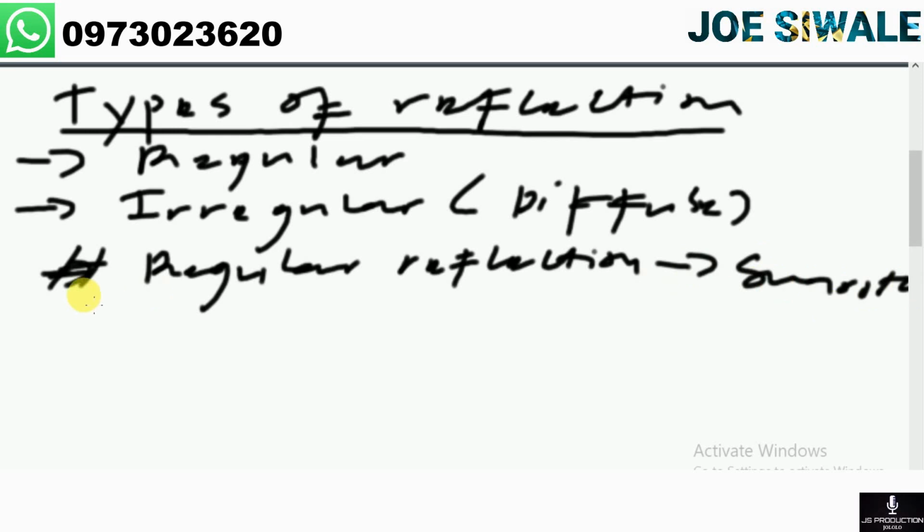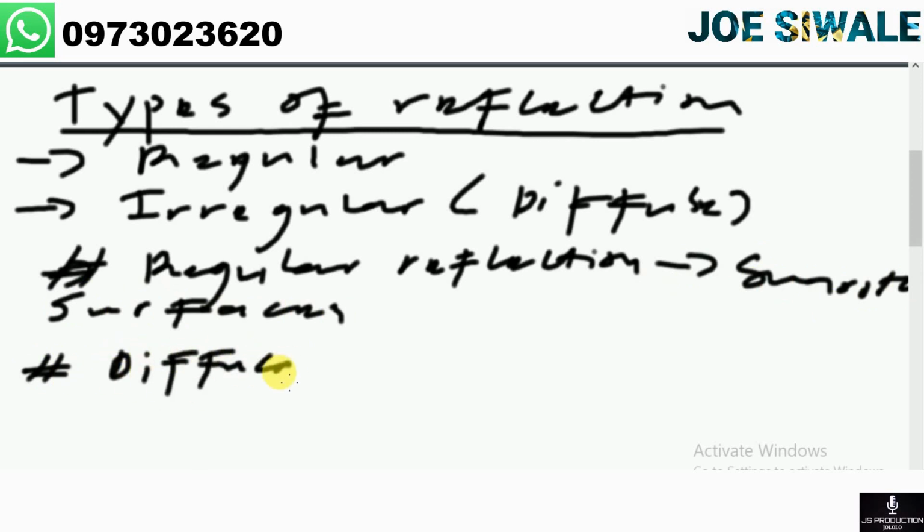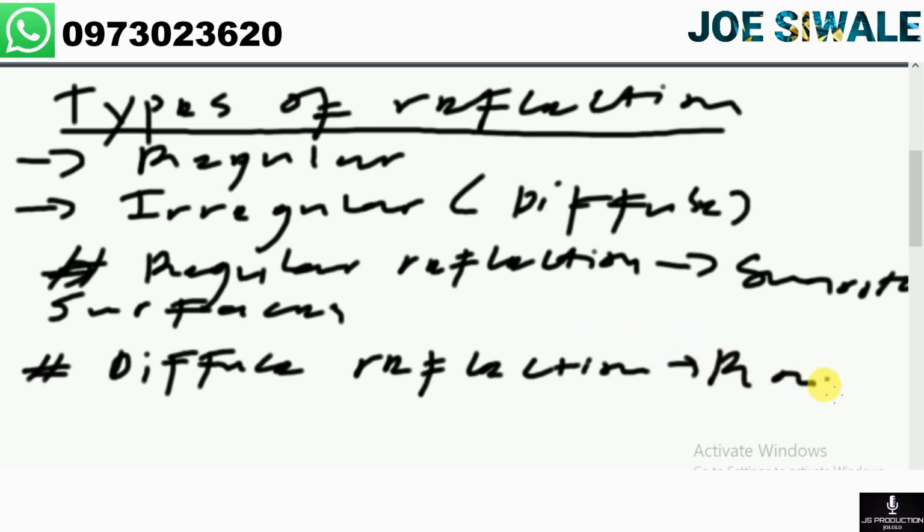Then what about irregular or diffuse refraction? This is the type of refraction that is formed from rough surfaces, or surfaces that are not smooth.